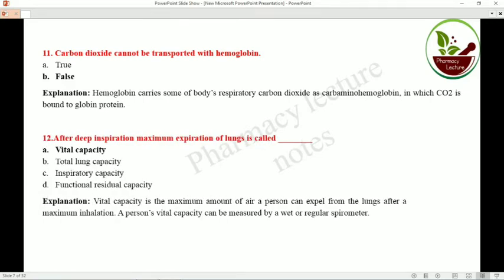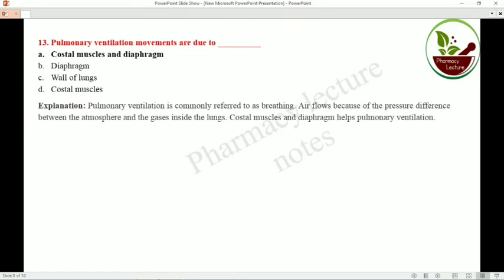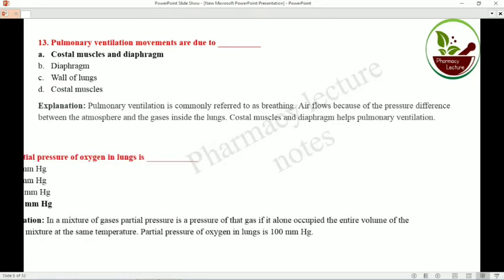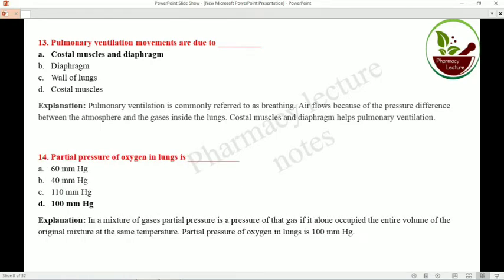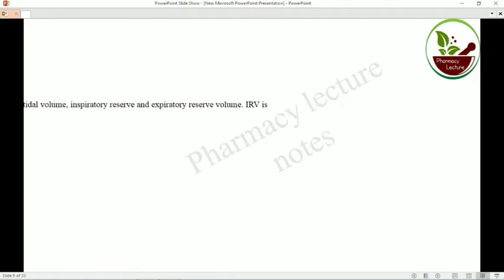After deep inspiration, maximum expiration of the lungs is called vital capacity. The pulmonary ventilation movements are due to the intercostal muscles and diaphragm. That means ventilation, commonly referred to as breathing, takes place with the help of the intercostal muscles and diaphragm. Partial pressure of oxygen in the lungs is 100 mmHg.